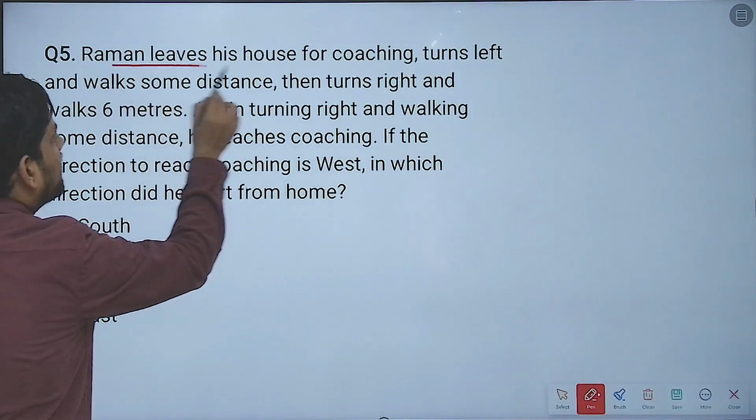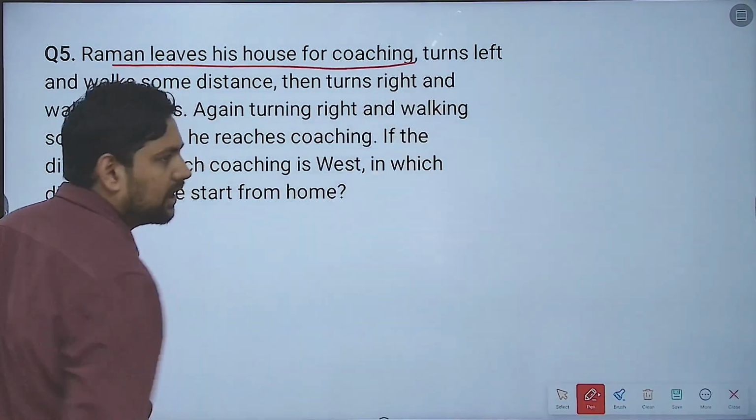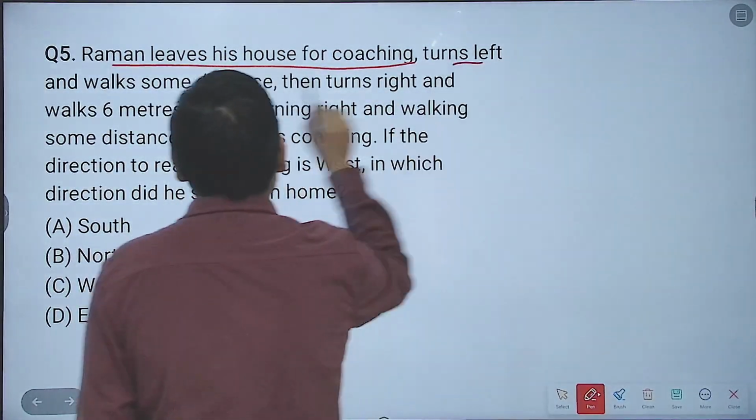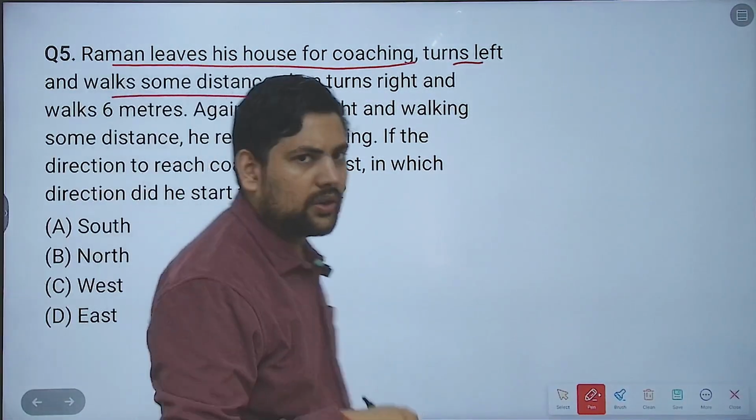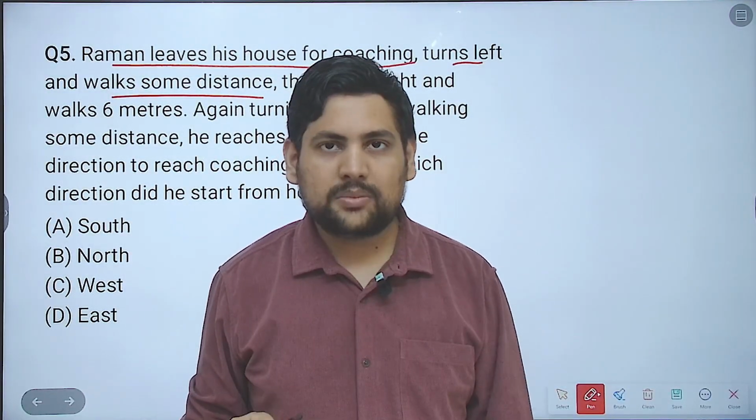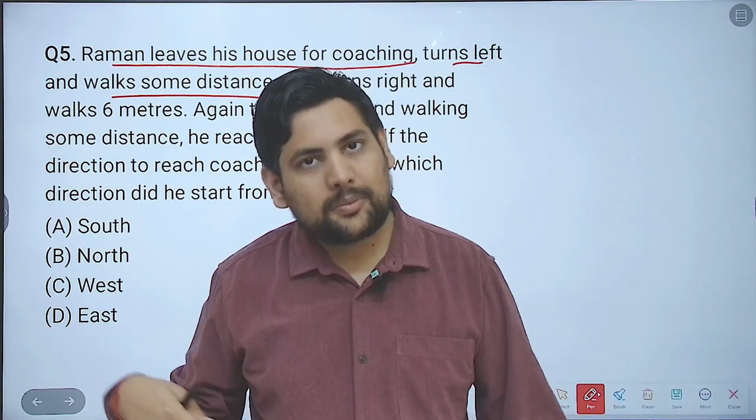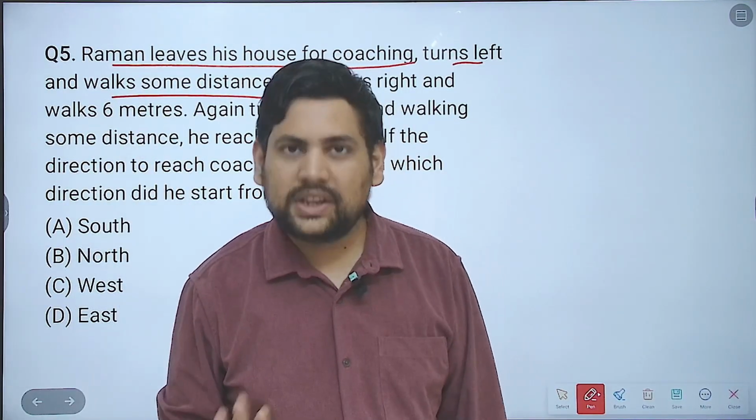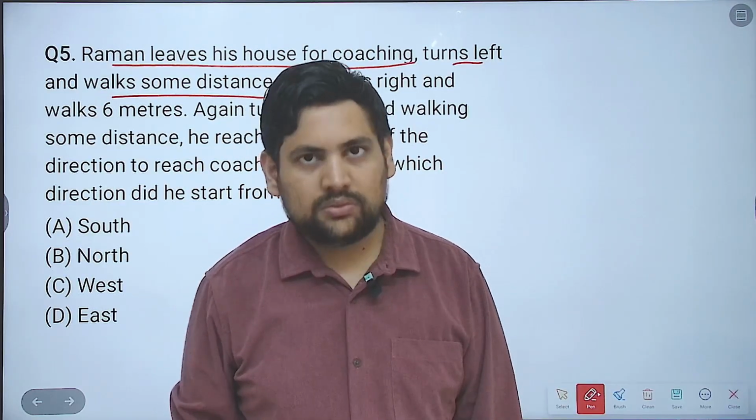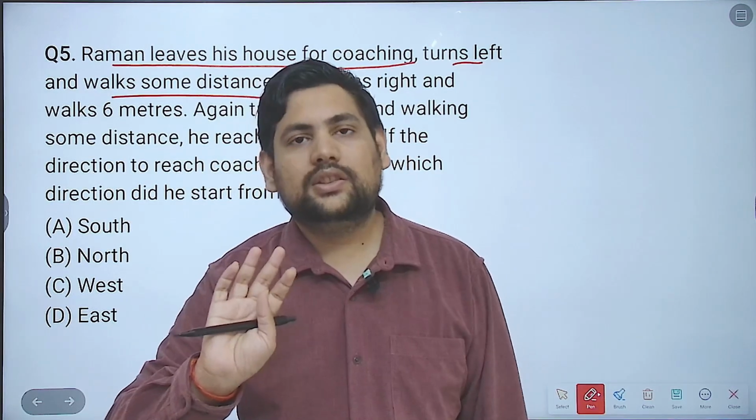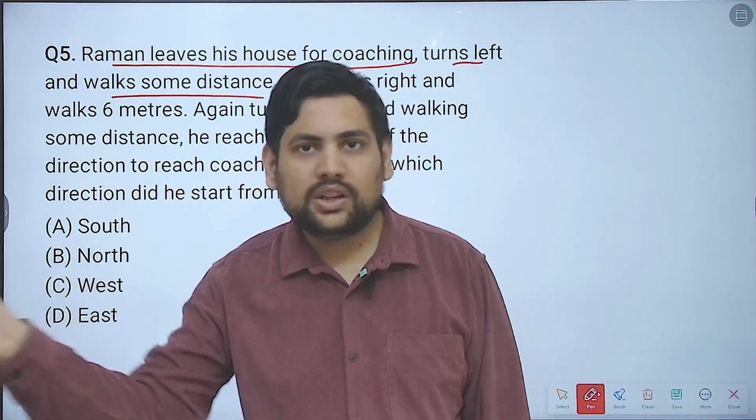It says Raman leaves his house for coaching, turns left and walks some distance. Now you see here it does not say in which direction Raman leaves from his house. It just says Raman leaves for his coaching. Now in which direction we don't know. So what we do in these questions is we assume any direction to be the initial direction, and then we will eventually change it.